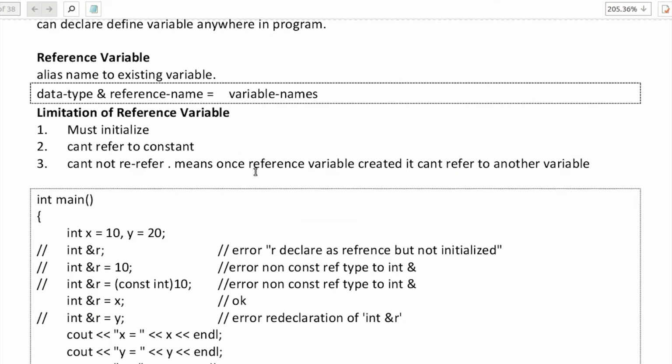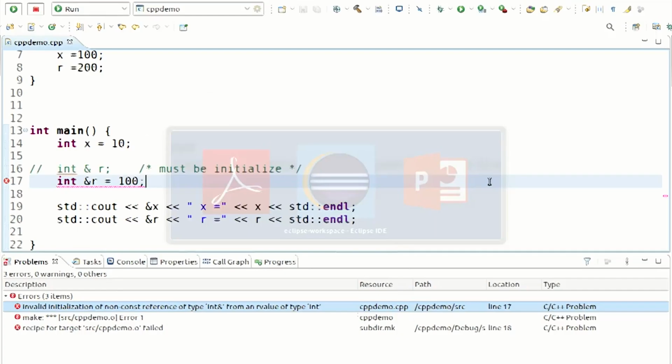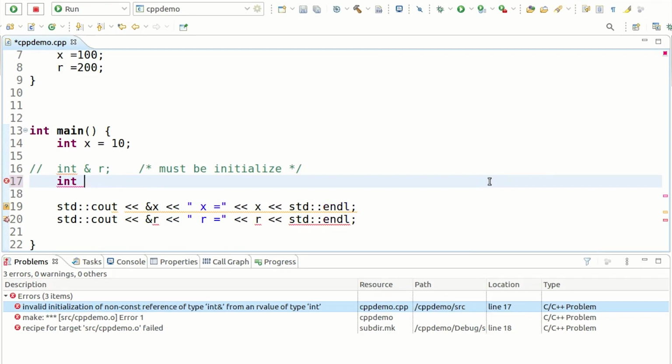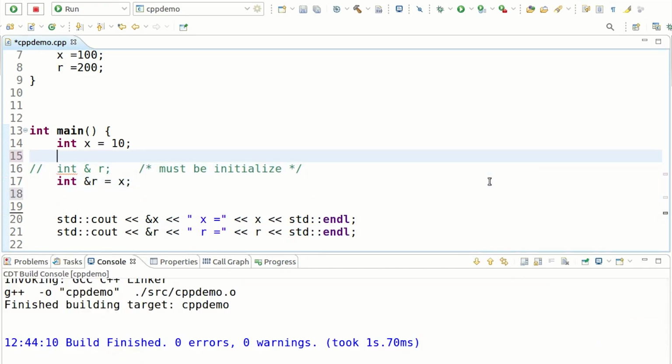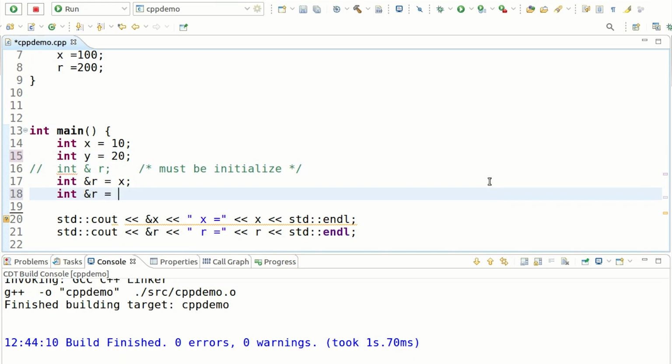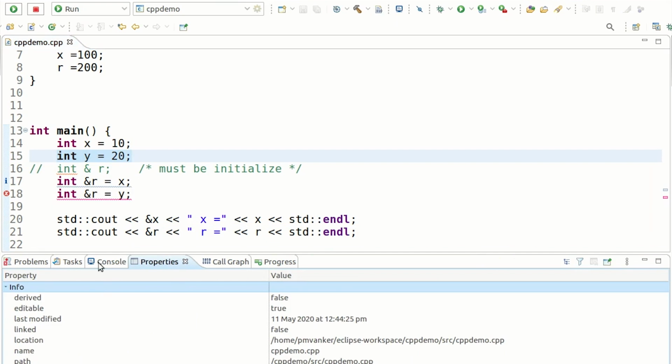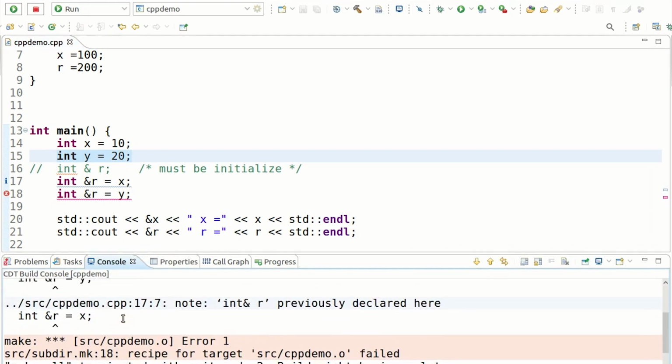Okay, once reference variable created, it cannot refer to another variable. So means if I create a reference variable r = x, okay, I have another variable int y = 20. Okay, and I decided that int &r = y. Is it possible? Okay, a reference variable can't re-refer to another variable.